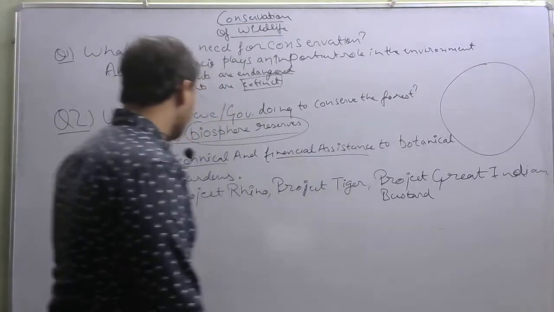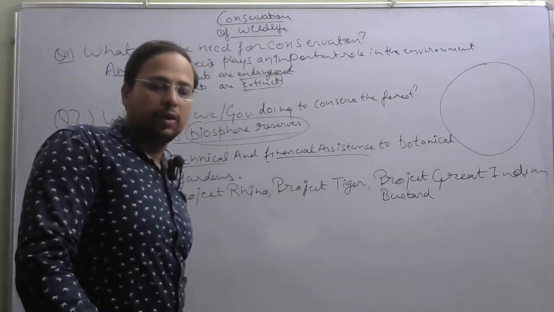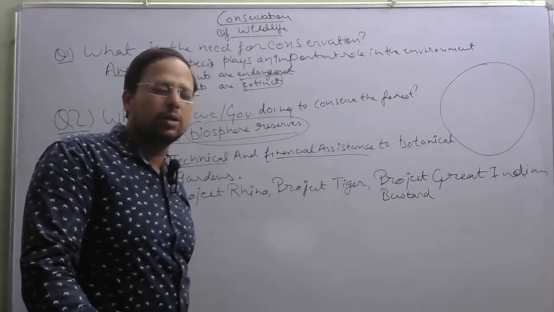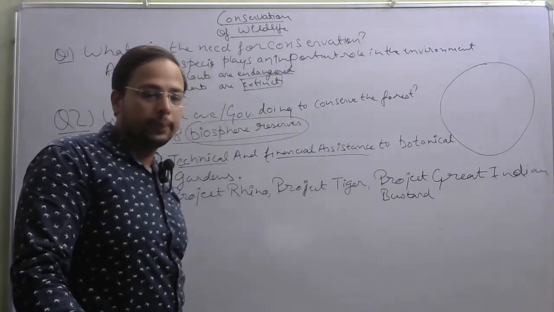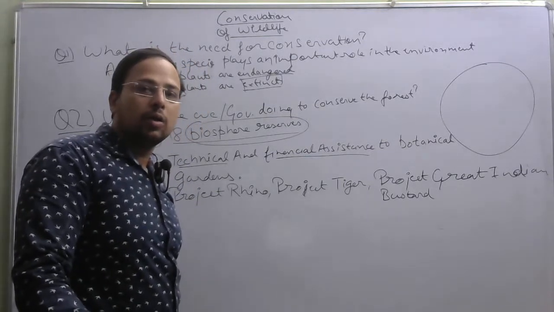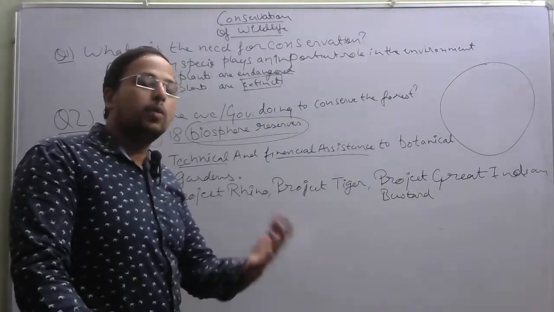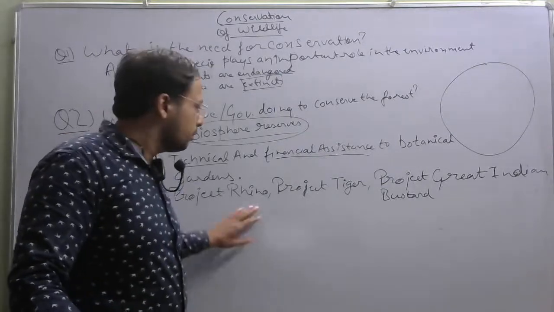These are the three famous projects that have been started by the government of India, so that the animals could be saved. Okay, and they are also set up so that the hunting and the poaching of the animals should be stopped or could be stopped by these projects.